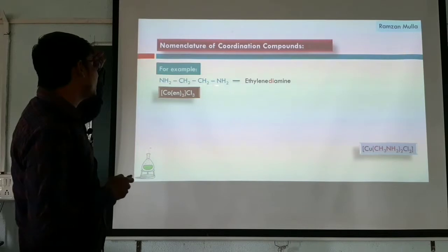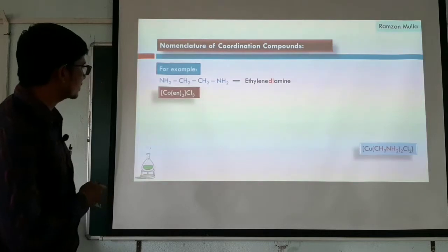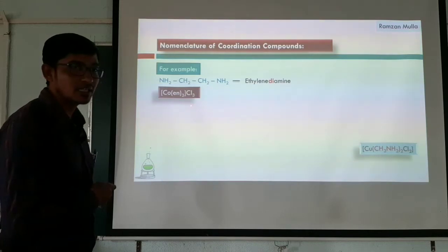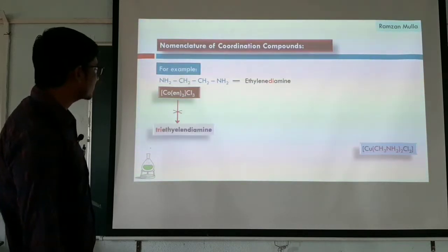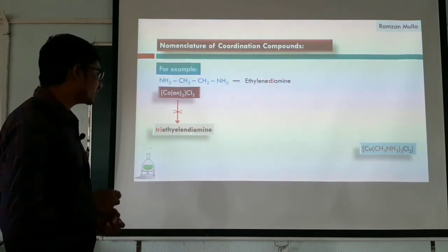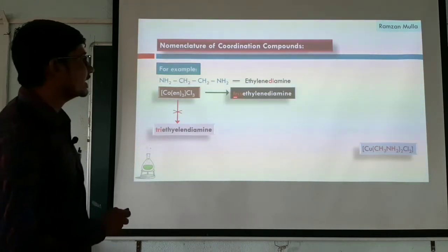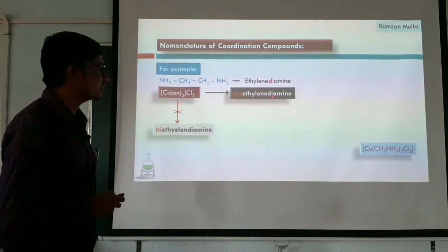This ethylenediamine itself has a prefix, that is di. Here I have a cobalt complex. This cobalt complex contains ethylenediamine as a ligand, and there are 3 ethylenediamine ligands. If I write the name of this complex as triethylenediamine, this will be wrong, because ethylenediamine itself contains the prefix di, so we should not use tri once again. The correct name of this ligand is tris(ethylenediamine).